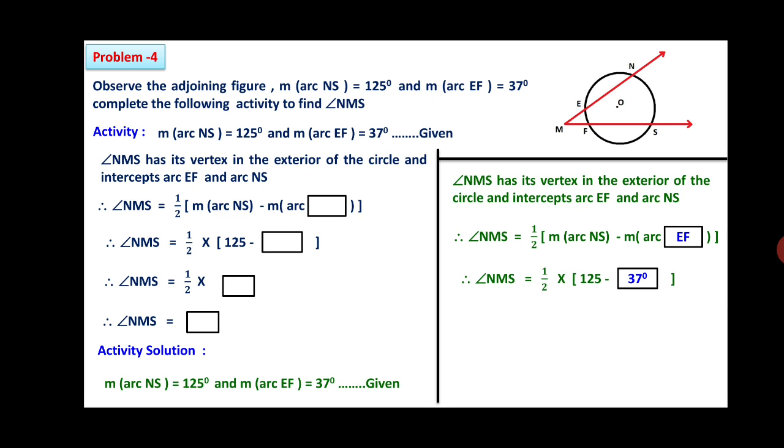Therefore angle NMS is equal to half into 125 minus the angular measure of arc EF, which is 37 degree. Therefore angle NMS is equal to half into 88 degree. After dividing 88 by 2, you are getting 44 as an answer. So the angular measure of angle NMS is 44 degree.